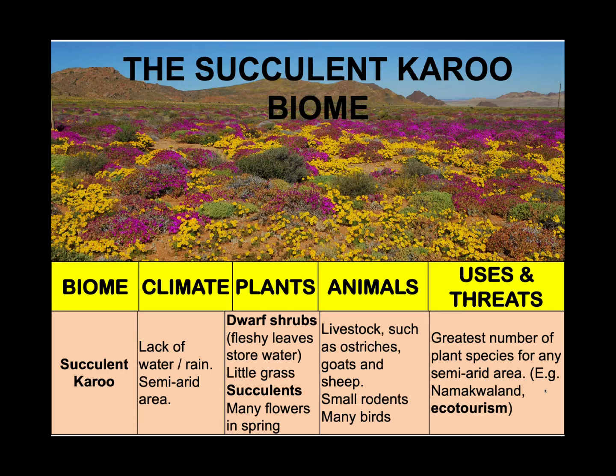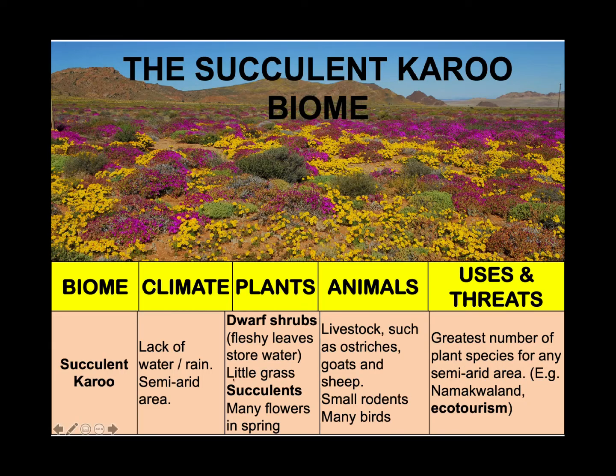40% of the plant species found here are endemic to this biome. What does it mean to be endemic? Well, endemic plants are special, children, because they are found only in one location on the planet and nowhere else. For example, this plant is endemic to the Succulent Karoo biome. We will not find it growing in any other biome. It is the Namaqualand region of this biome that's famous for these beautiful, colorful wildflowers.